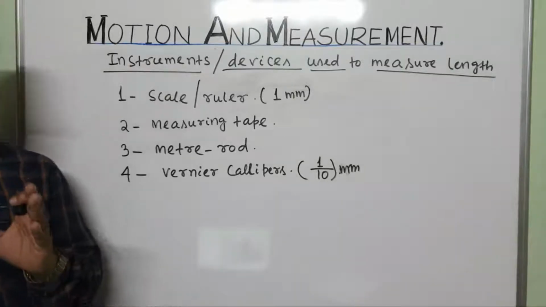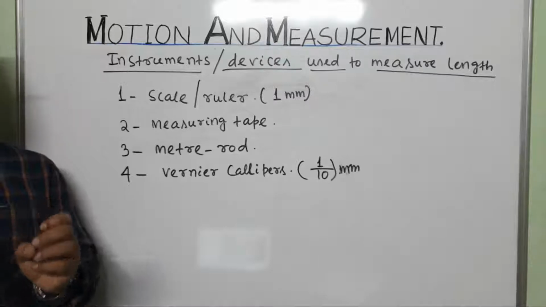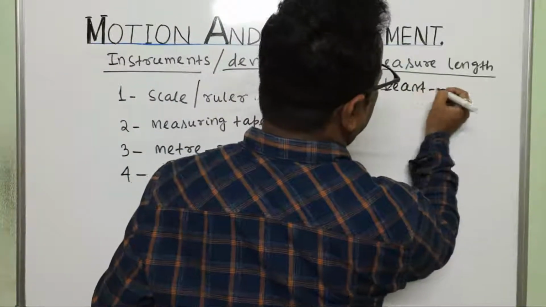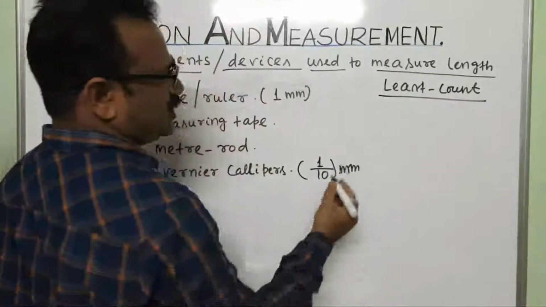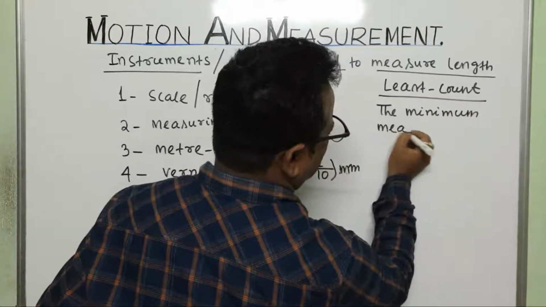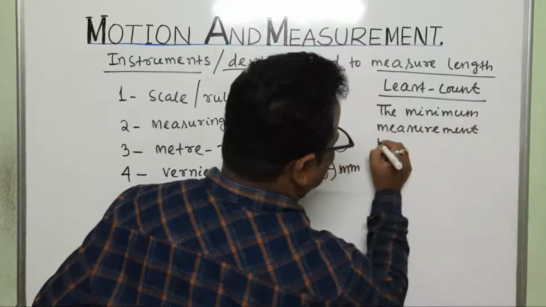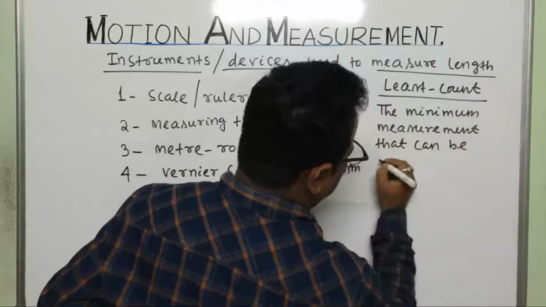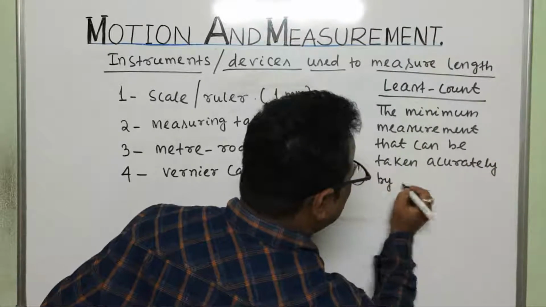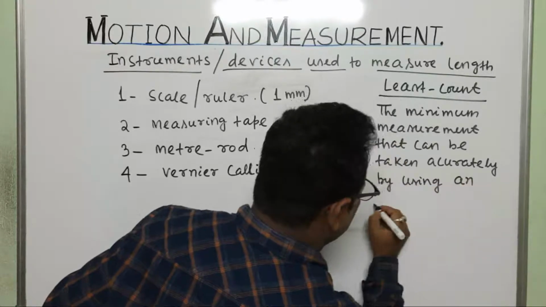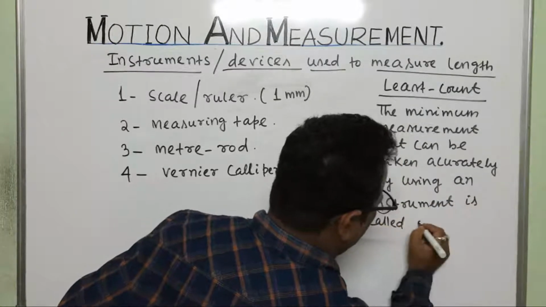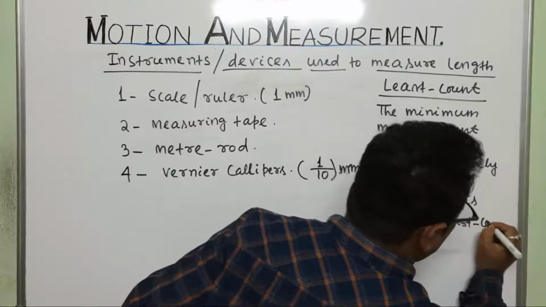That is called least count. The least measurement that can be taken accurately by an instrument is called its least count.